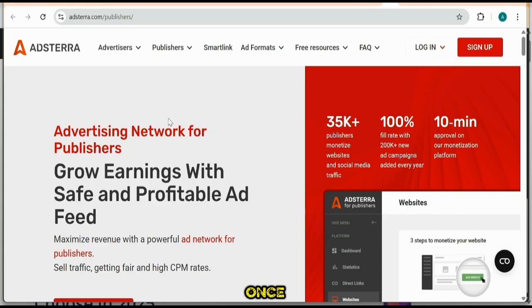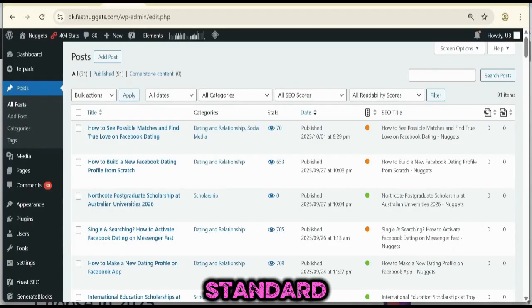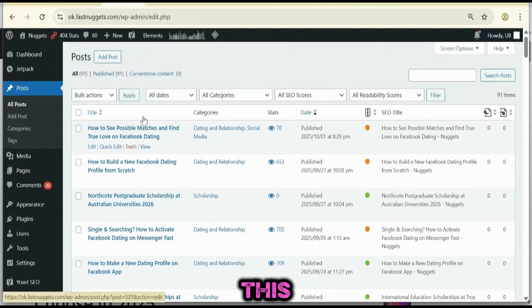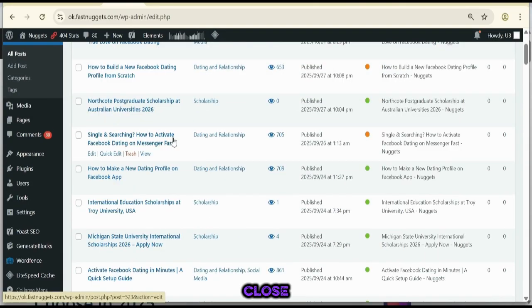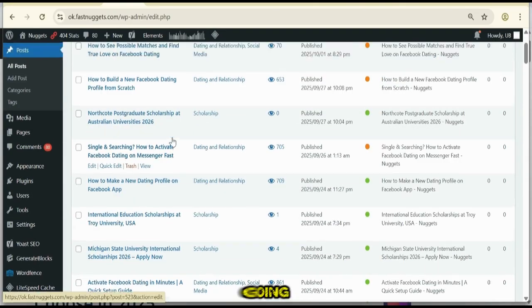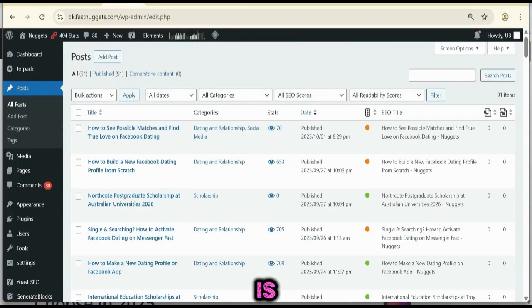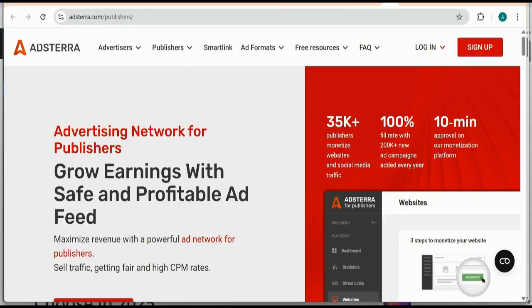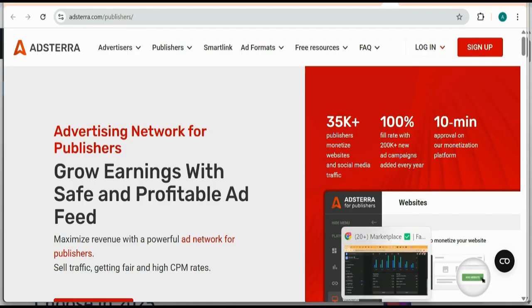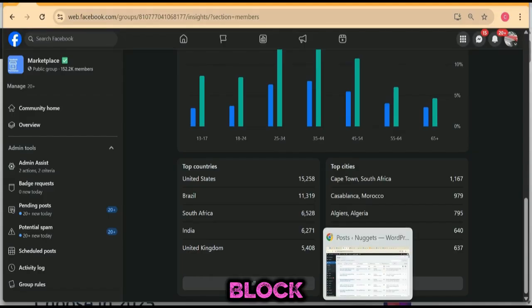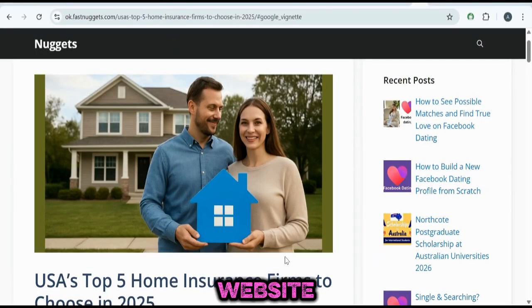So once you get these things, it's very easy. For the purpose of this class, all of us are going to have a website. This is a standard website we call WordPress. To set up this website, you need close to $100 or more. So we are going to start with a free website, which is what we call Blogspot. It's a free website and it's approved by Astera. So we'll start with that.